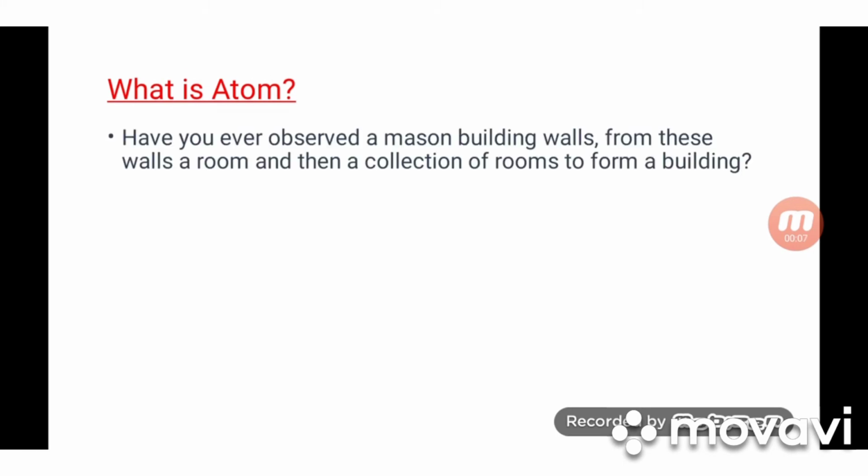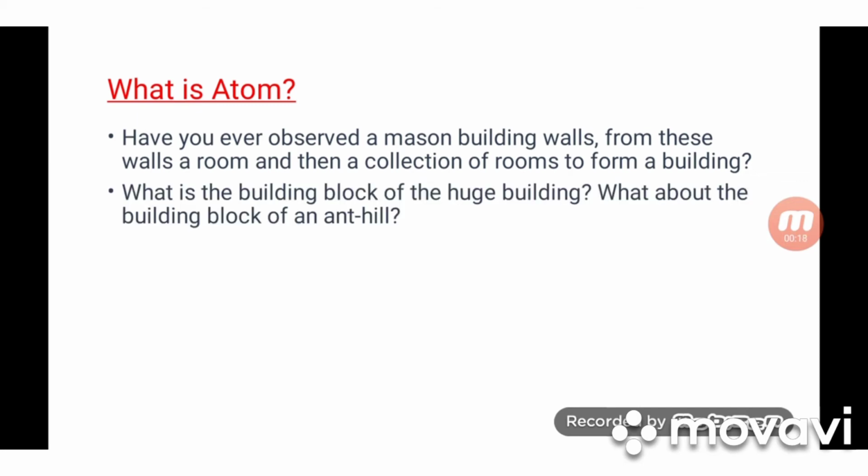Let us now discuss what is an atom. We all have observed a mason building walls. From these walls, a room, and then a collection of rooms to form a building. What is the building block of a huge building? What could be the smallest unit from which a huge building is made?